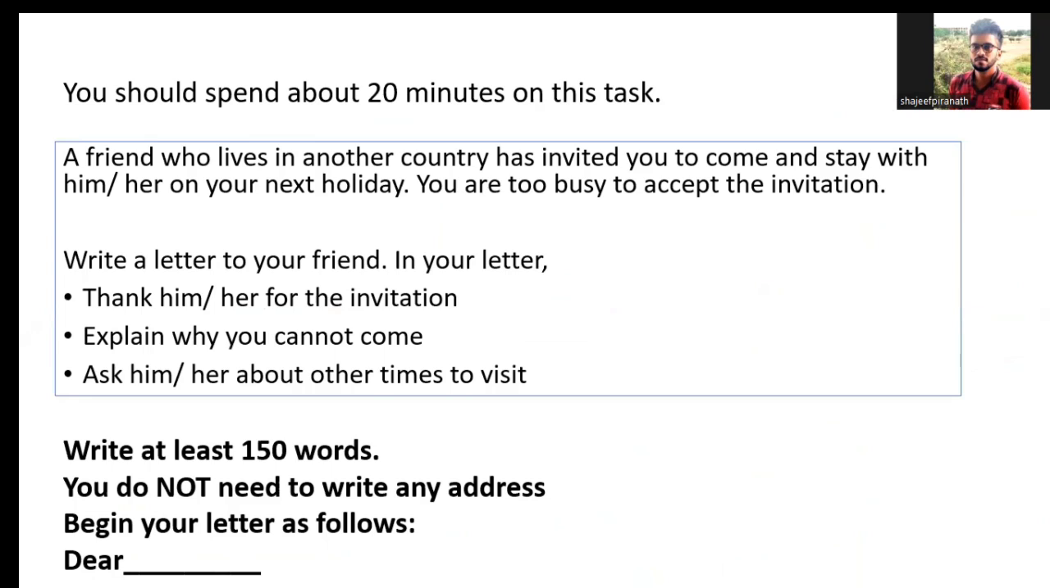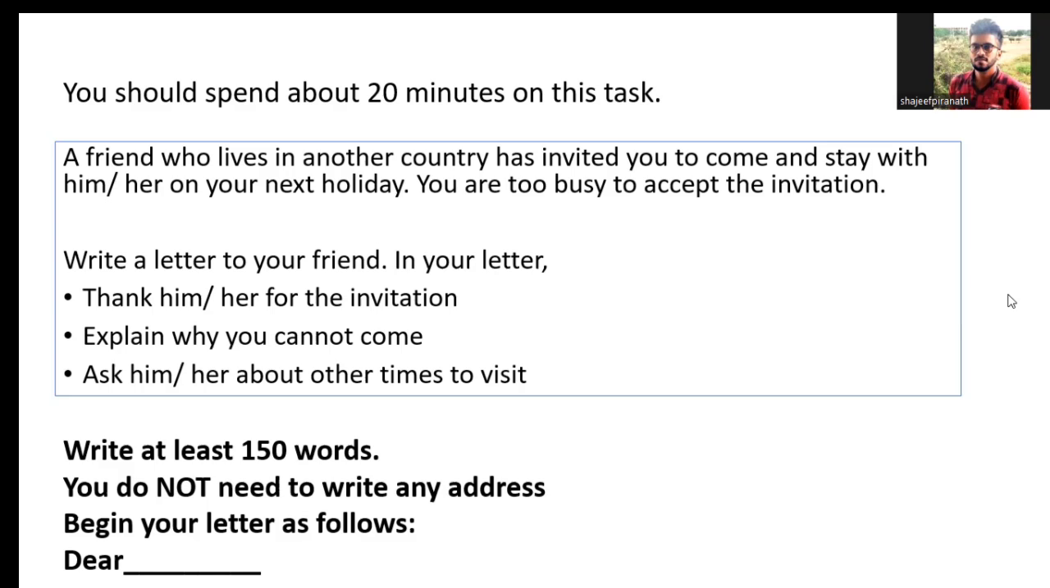The question asks: a friend who lives in another country has invited you to come and stay with him or her on your next holiday. You are too busy to accept the invitation. Write a letter to your friend. In your letter, you need to thank him or her for the invitation, explain why you cannot come, and ask him or her about any other times that you could visit. The question says that you should write at least 150 words.